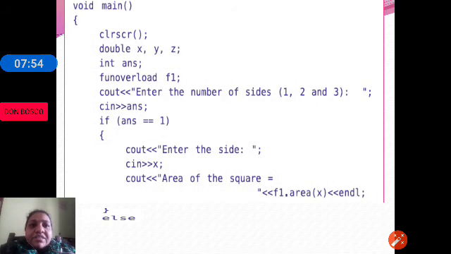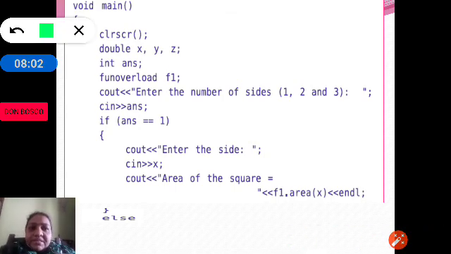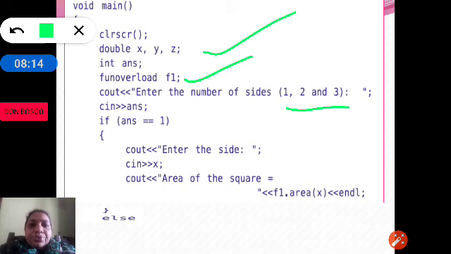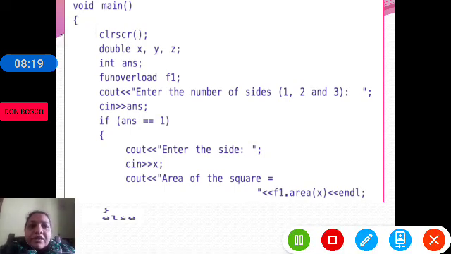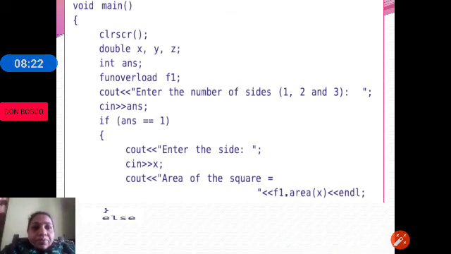Let's get started with the main function, from where the execution starts. We are taking three variables, double x, y and z. FunOverload F1, we are creating the object. Then we ask the user to enter the number of sides, that is 1, 2 or 3.